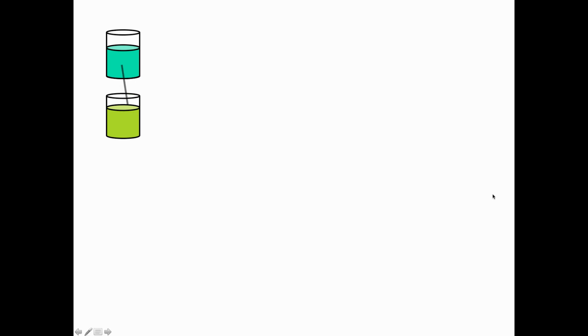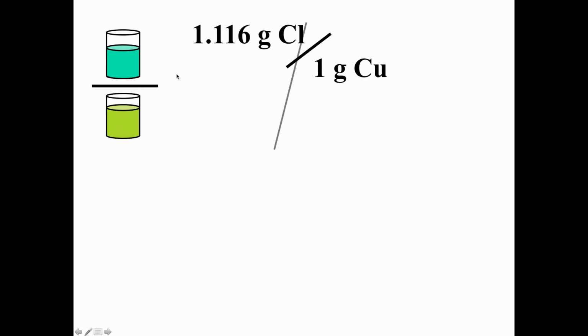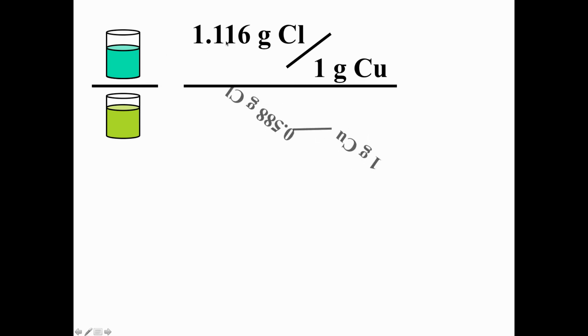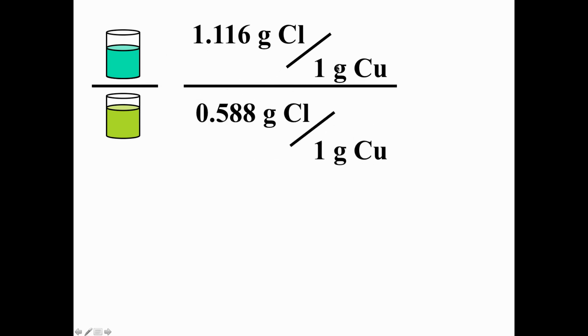If we make a ratio of the aqua-colored compound to the green-colored compound, and we do their mass ratios, the aqua-colored compound was 1.116 grams of chlorine per gram of copper. The green compound was 0.588 grams of chlorine per gram of copper.